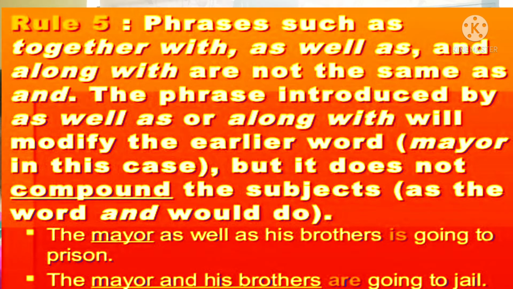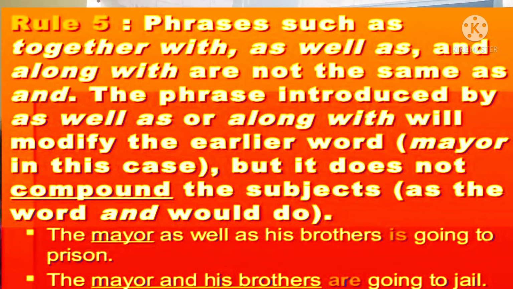Phrases such as together with, as well as, and along with are not the same as and. The phrases introduced by as well as or along with will modify the earlier word, the starting word. But it does not compound the subjects as the word and would do. It won't compound means what? Mix together the subjects. Here I have given examples.